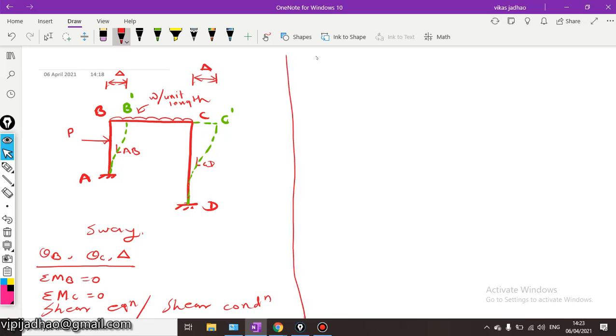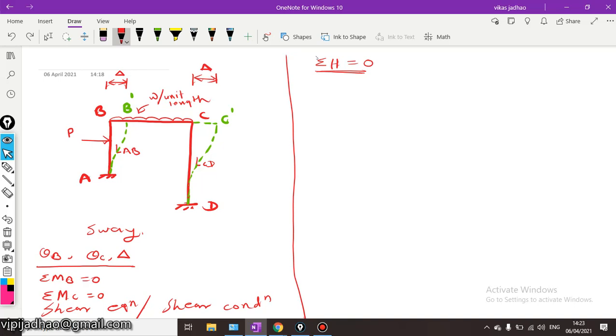It will be summation of horizontal forces equal to 0.